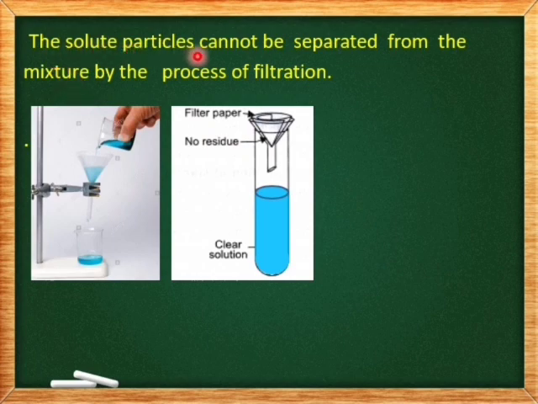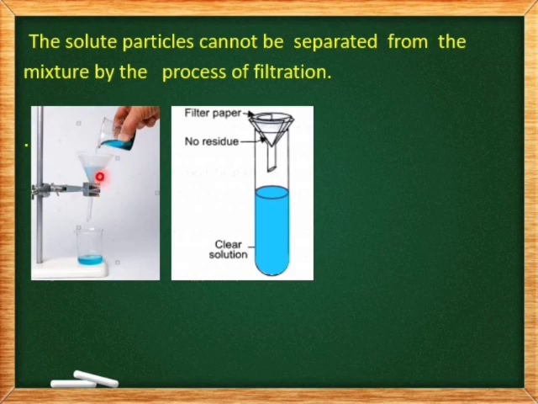The solute particles cannot be separated from the mixture by the process of filtration. For example, say we fix a funnel to the stand, then a filter paper cone is kept inside this funnel, then we keep a beaker underneath. Now, the copper sulfate solution, we pour it into the funnel.